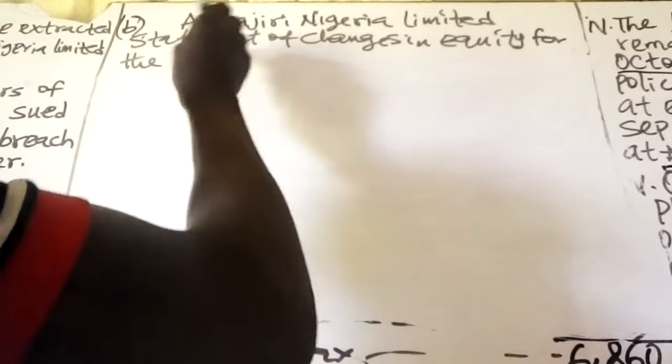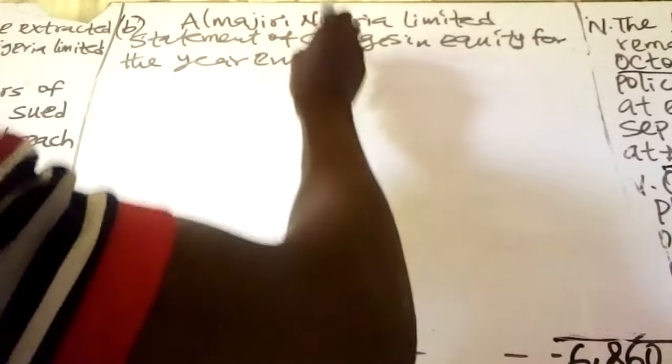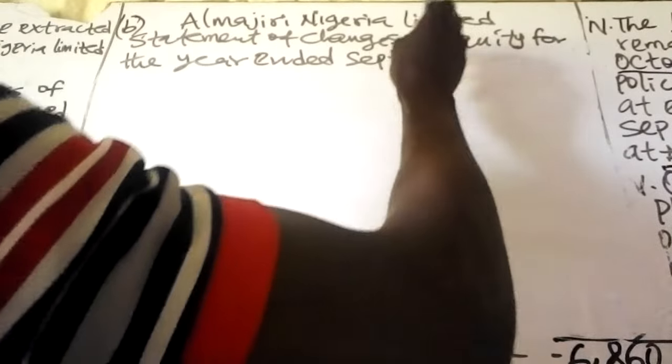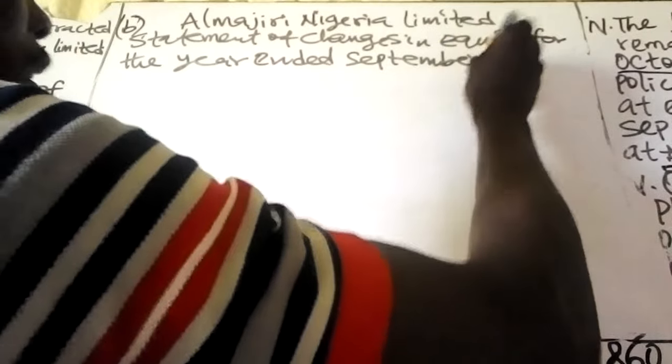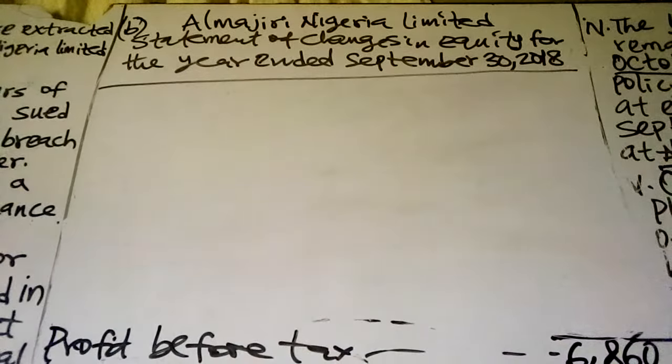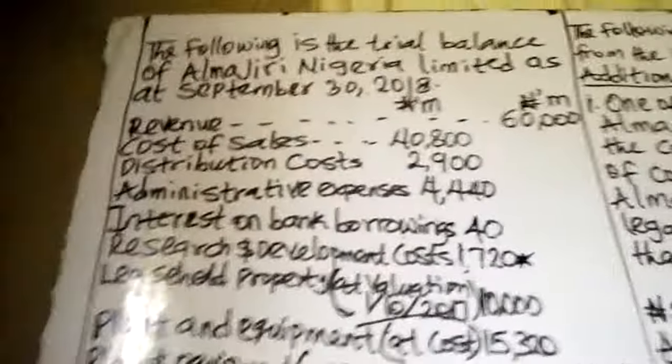for the year ended September 30, 2018. So that is the next thing. Statement of changes in equity for the year ended September 30, 2018. Then you identify the equity components in the question. What are the equity components? Let's go through the trial balance. What are the equity components we have in the question?